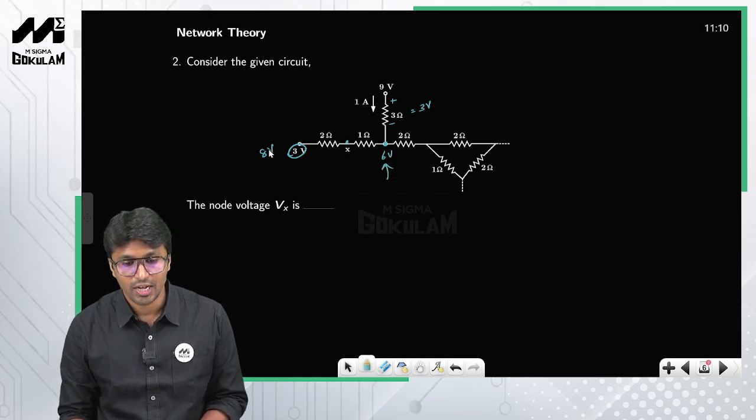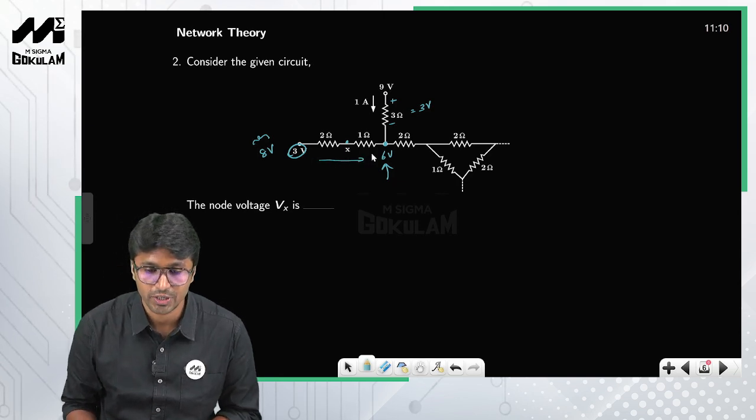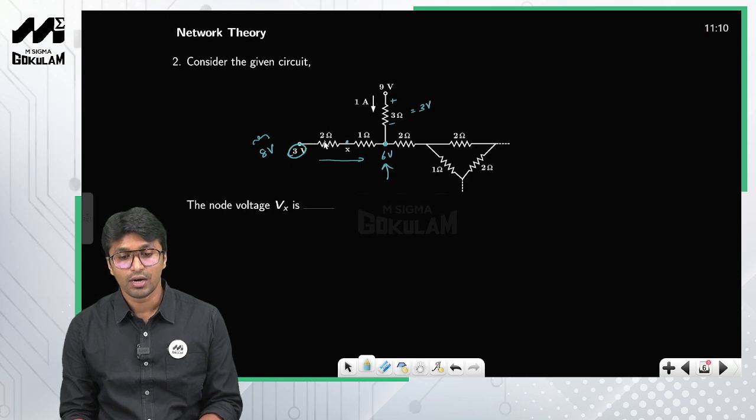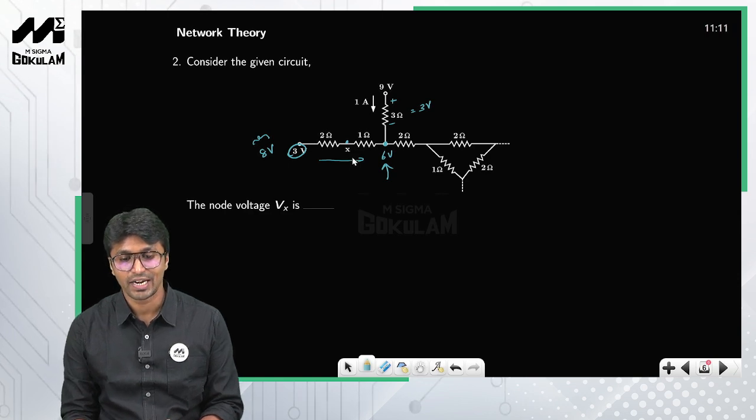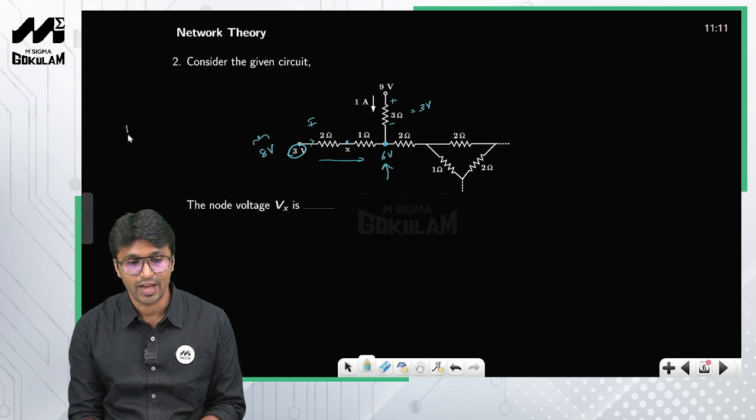So look at this one, compared to 6 volts this node at 8 volts is at higher potential, right? So obviously the current will flow in this direction. Tell me what will be the current flowing through this particular branch? You have a 2 ohm resistor and a 1 ohm resistor connected in series. If I call this current I, what will be the value of I? I will be equal to 8 minus 6 by 2 plus 1, which is 3, so this is 2 by 3 amperes, right?